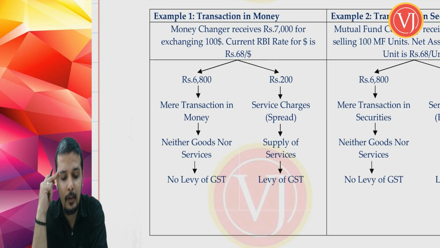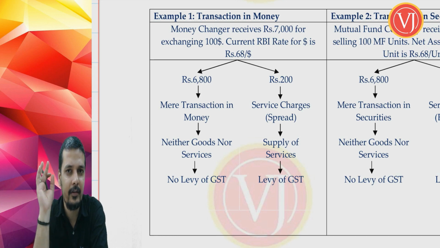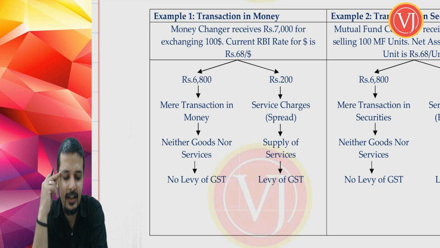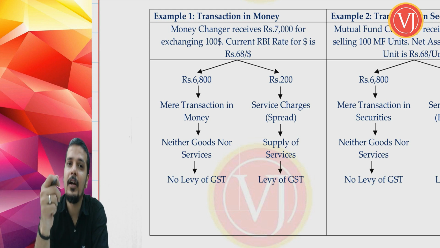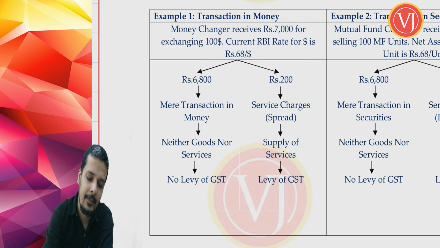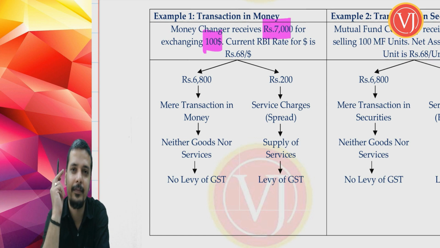Now when I talk about transaction in money, let us take an example where you want $100. My friend, you are in need of $100. You are planning to go somewhere outside and you are in need of $100. Money changer receives 7,000 in exchange of $100, which means that you went to a money changer, which can be either a bank or an authorized dealer. In exchange of $100, you paid 7,000 rupees.